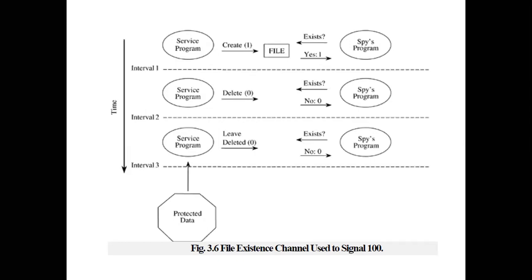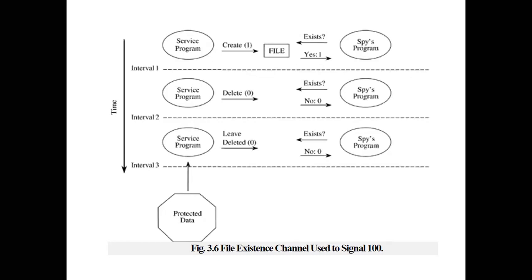Now in this example, what is happening is that it is using storage to reveal the information. If the service program wants to reveal the information to the spy, what the service program is doing here is creating a file which is very large in size. Now I'm really sorry, this was not the covert channel, but this was actually what I got. Yeah. So the service program here signals a 1.